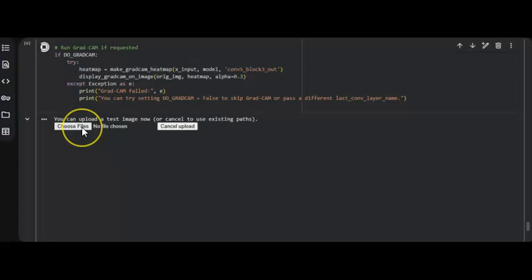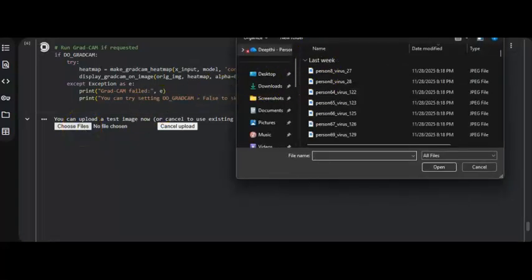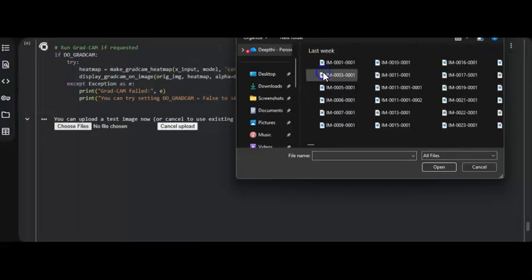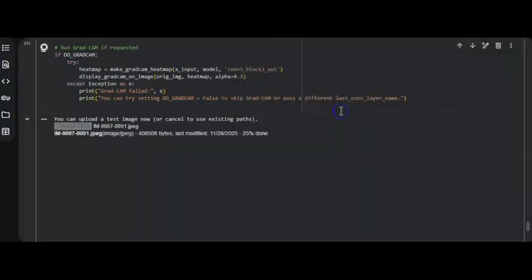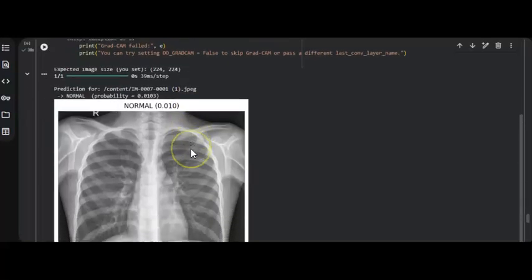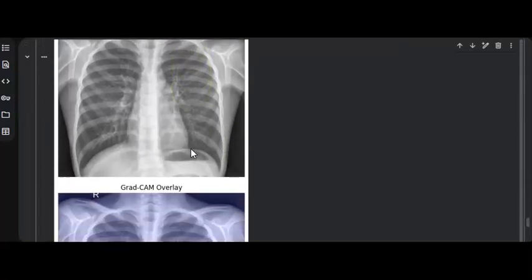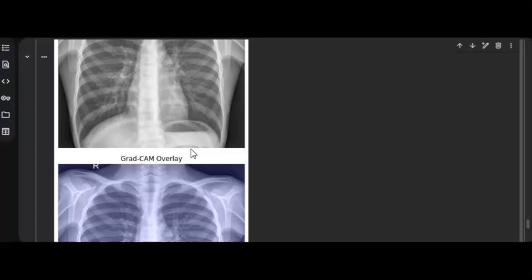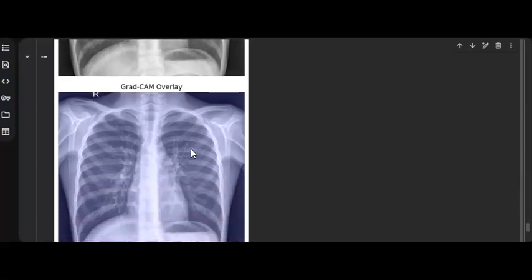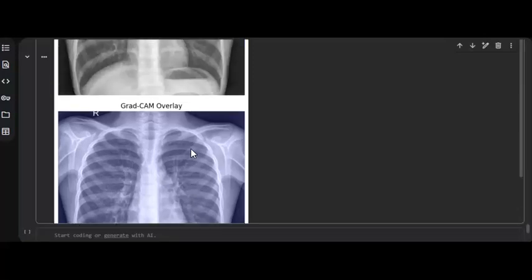Here the output appears. So we have to select the image. So let's take a normal image, for example. Any image we can take from the data set. Here the model predicted this scan is normal, and if we look at the GradCam map, we can see very limited or no red activation. This means the model did not detect abnormal patterns or infection. We can see it clearly here.